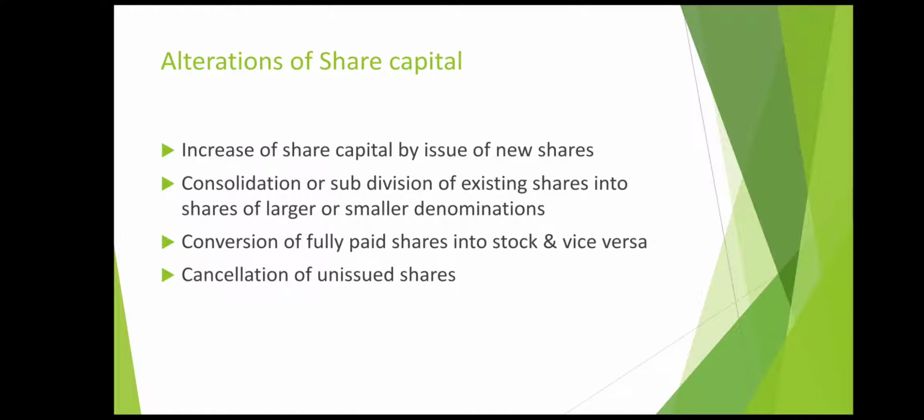Next part is subdivision of existing shares. Whatever existing shares are there, you are going to subdivide them into shares of smaller denominations, that is, you can increase the number of shares. For example, if the company is having 1,000 shares of rupees 100 each, you can make it vice versa. You can make it 10,000 shares of rupees 10 each. So this can be done. Either you can convert the shares into a larger denomination or into a smaller denomination.